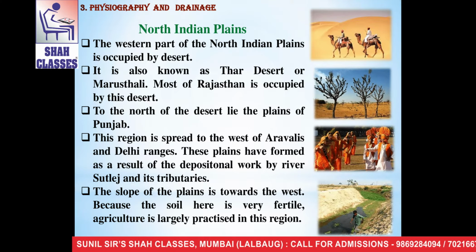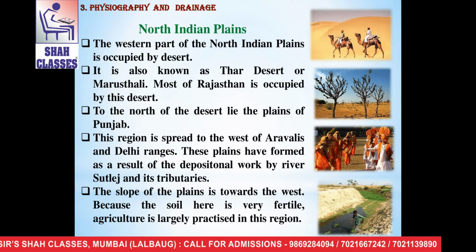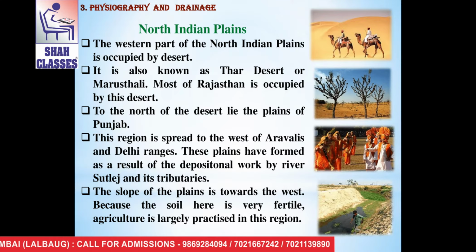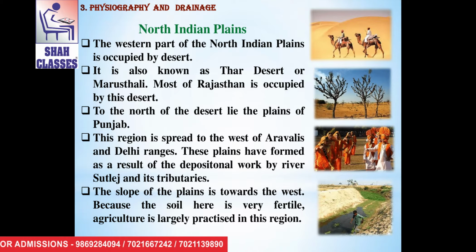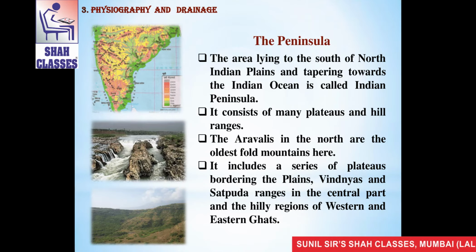The slope of the plain is towards the west. Because the soil here is very fertile, agriculture is largely practiced in this region. So these are specialities of North Indian plains. North Indian plains play an important role in the Indian economy, especially in Indian agriculture.